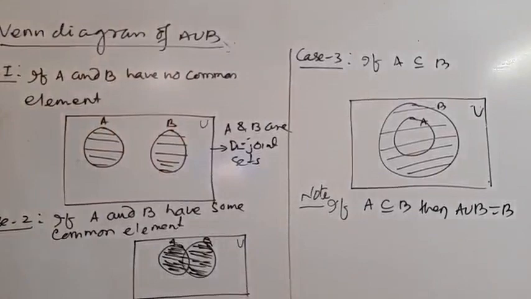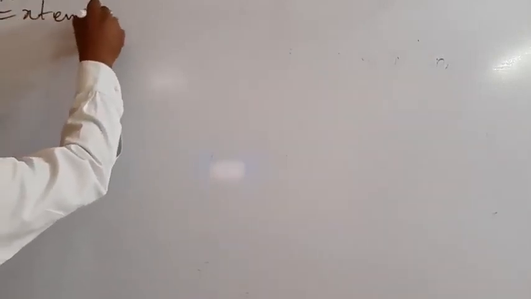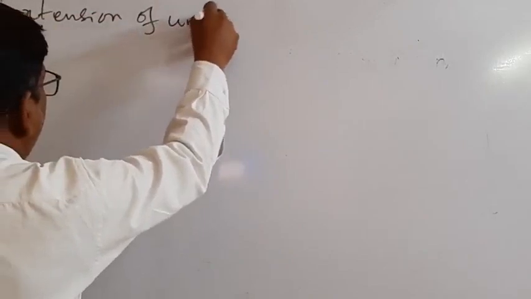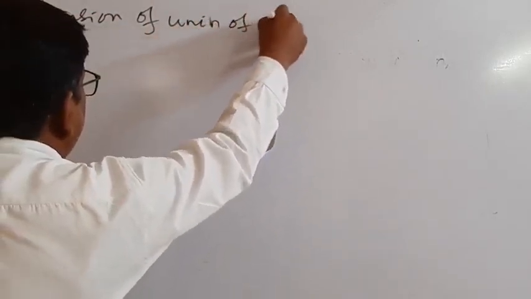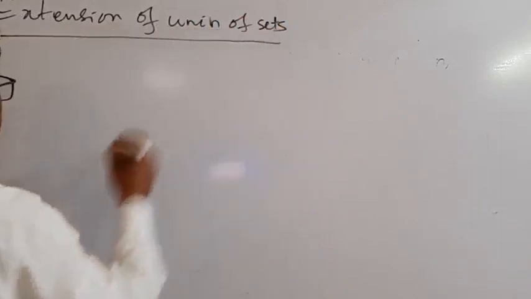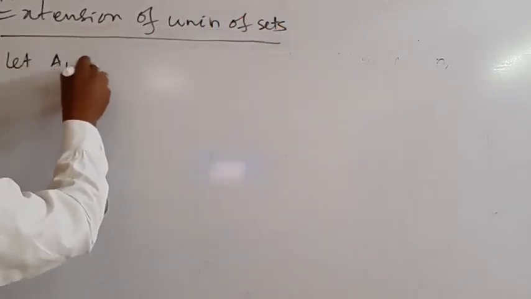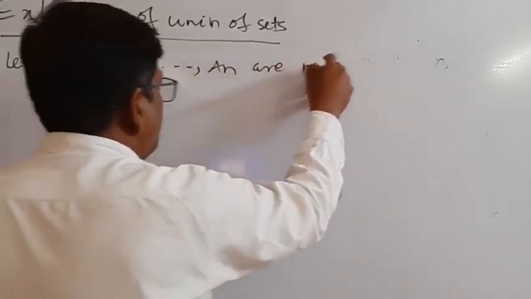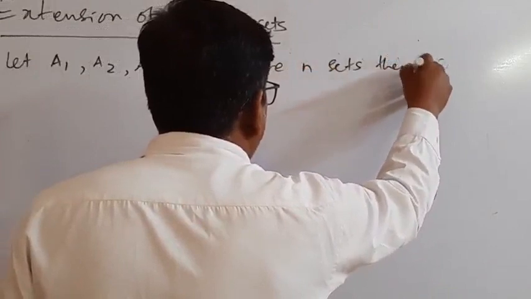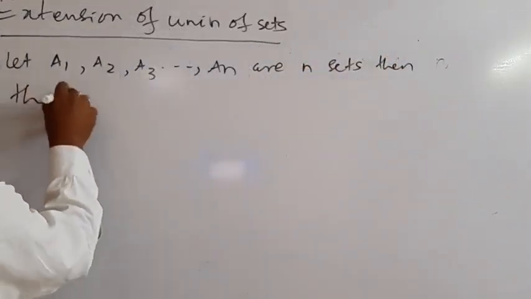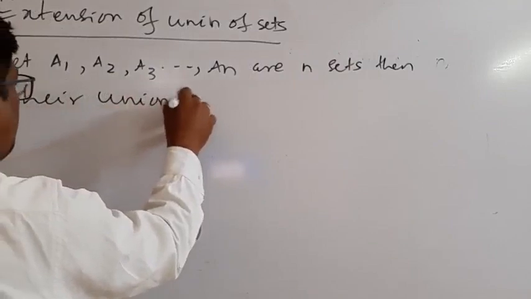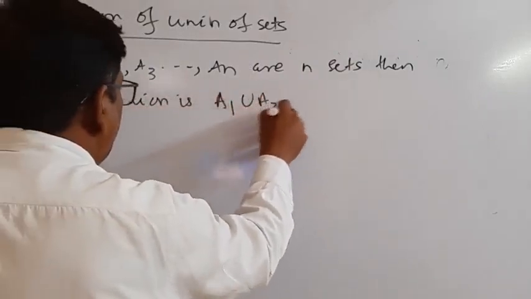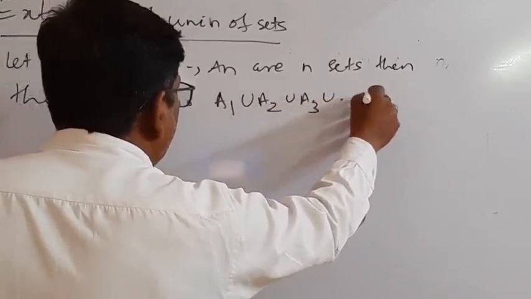Extension of union of sets. Let A1, A2, A3, up to An be n sets. Then their union is A1 union A2 union A3 up to union An.